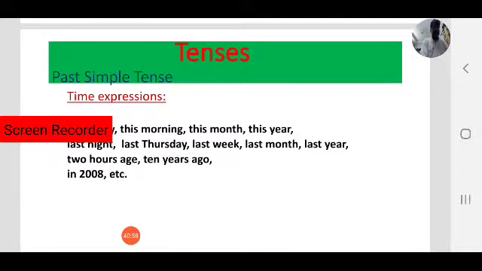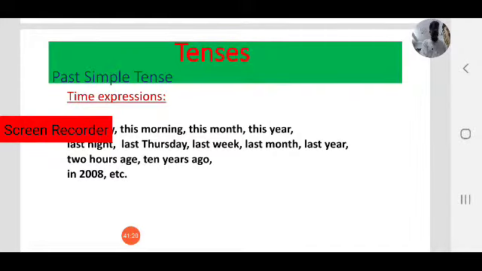That is also a typographical error. 10 years ago, in 2008, in 2010, in 2019, like that. We have to use all these time expressions.